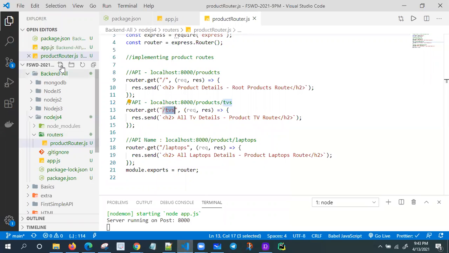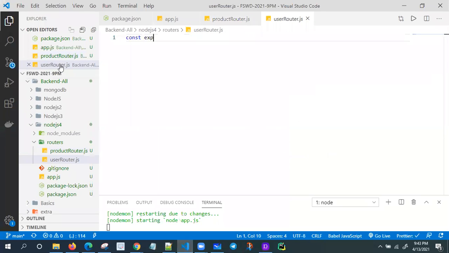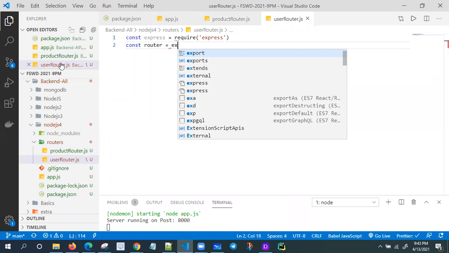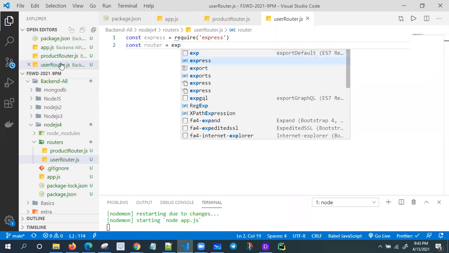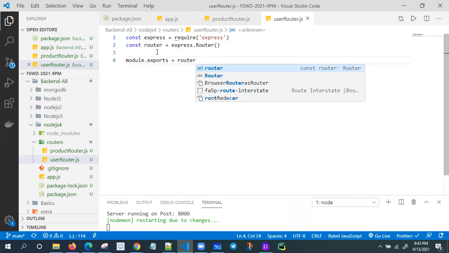I'm going to create the user router file, user dot router dot file. How to use this one? First, we require express: const express equal to require express. Then I need to create a router: const router equal to express dot Router. Then I need to export this one. How to export in ES5: module dot exports equal to router. You can give any name, not an issue.